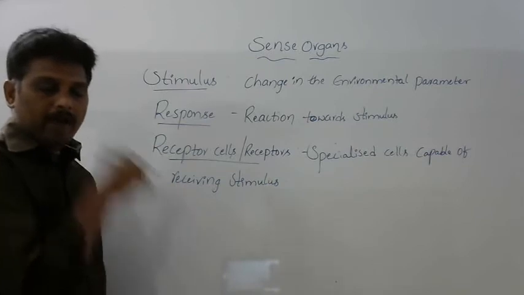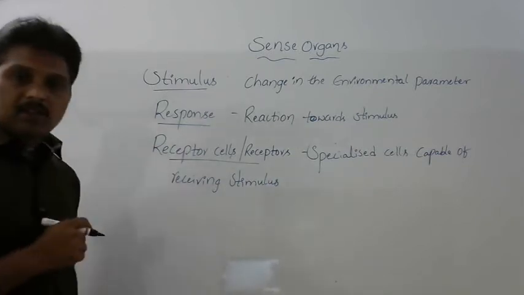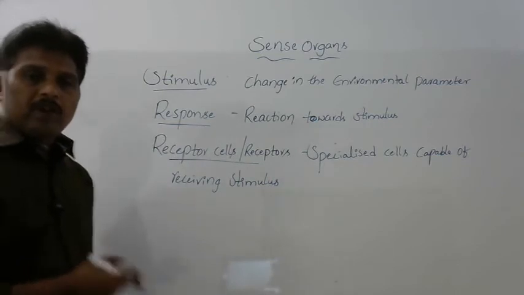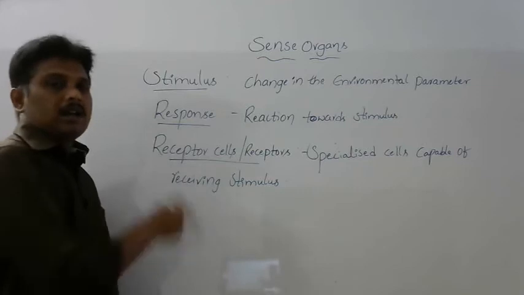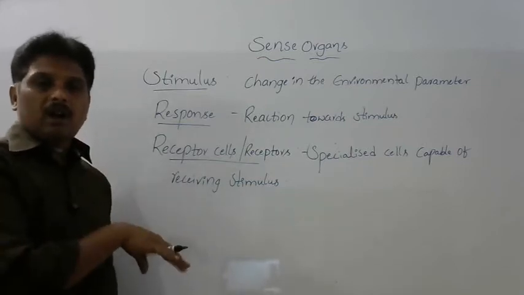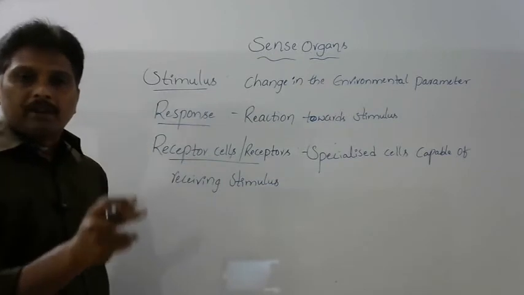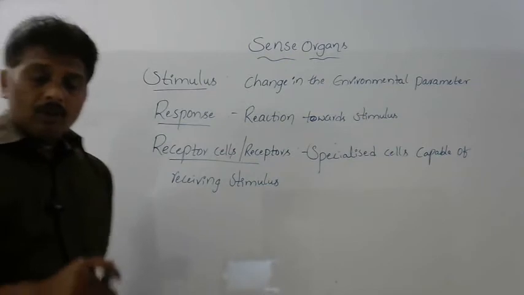Now, where are these receptor cells present in the living organism's body? Is the entire body equipped with these cells, or are they confined to a particular organ? The second one is correct.